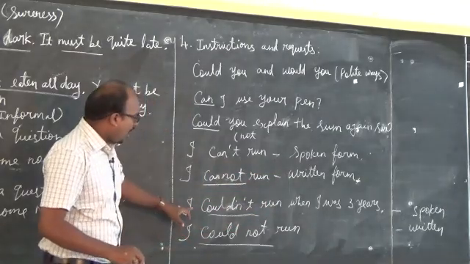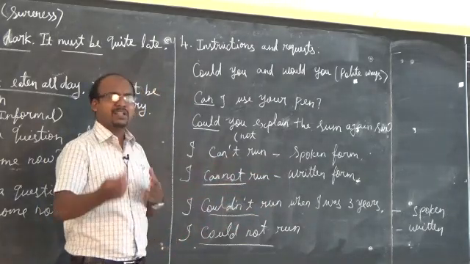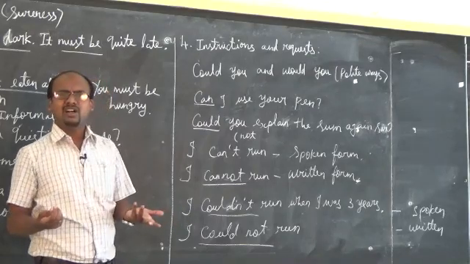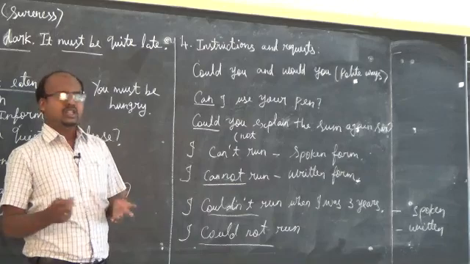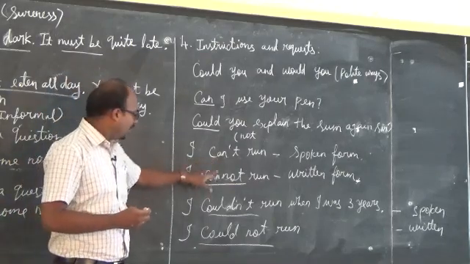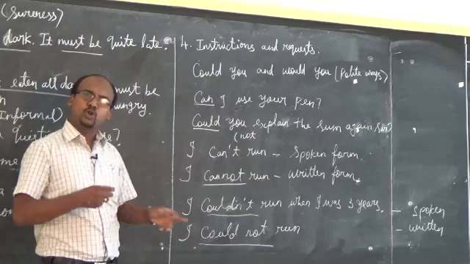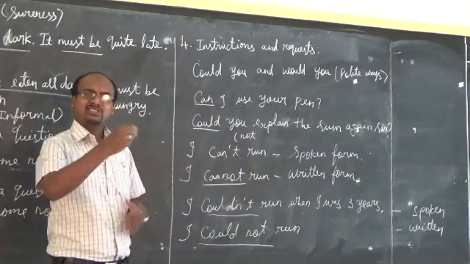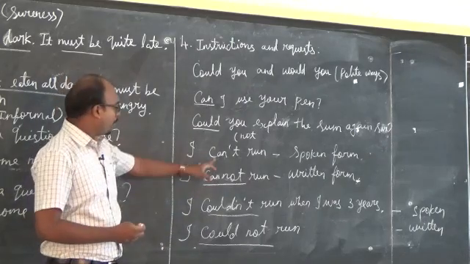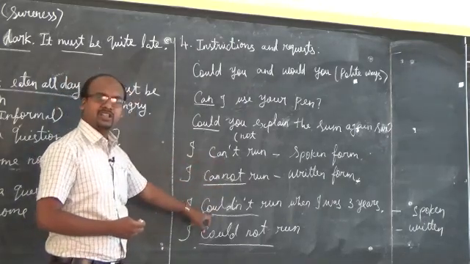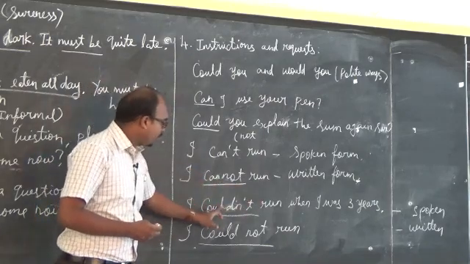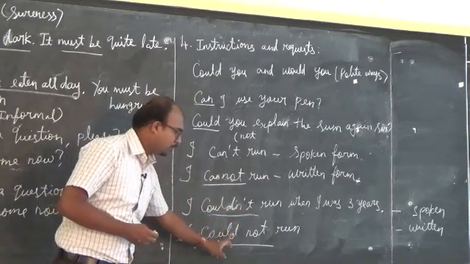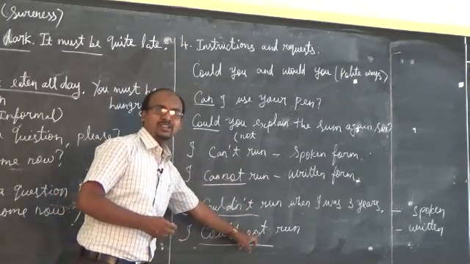Okay, next one. I couldn't run. So can is a present form. I can't run, sir. I can't run in today's competition. Couldn't, I already told you, the past form of can is could. So I couldn't run when I was 3 years old. When I was 3 years old, I couldn't run properly. So the past form of can is could. In the spoken form you write apostrophe T, but in the written form you have to write the full form, could not. I could not run.